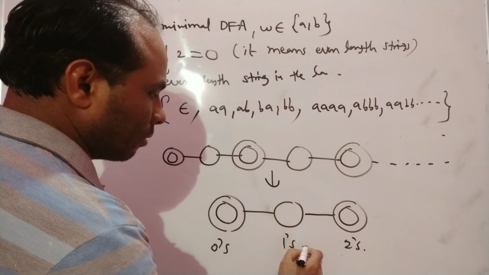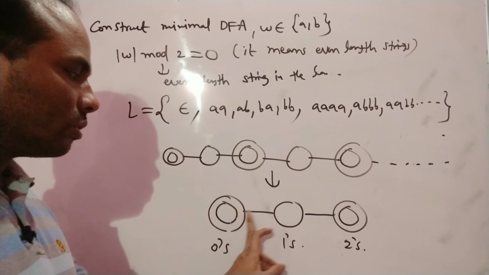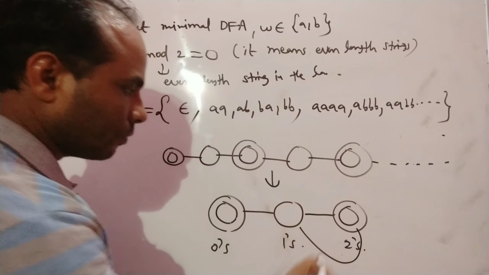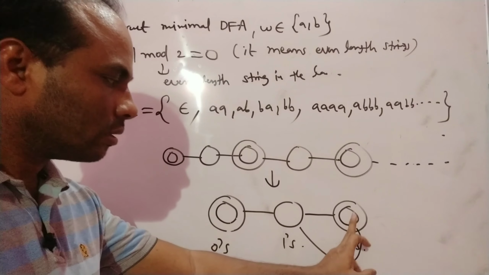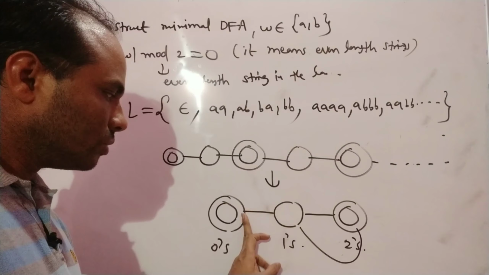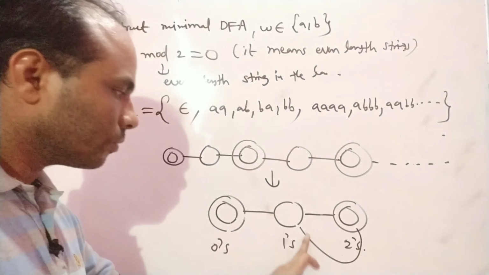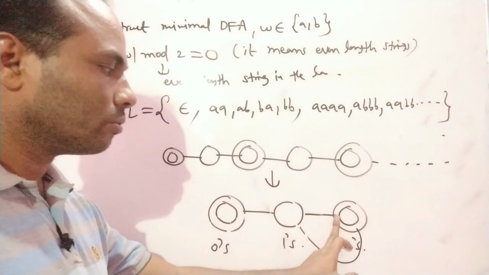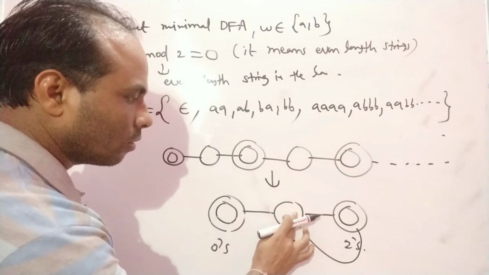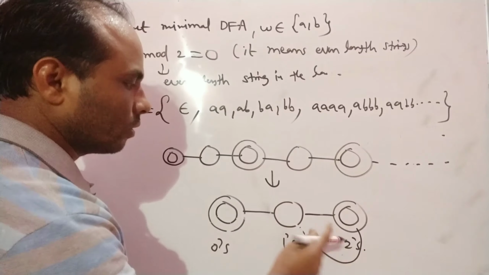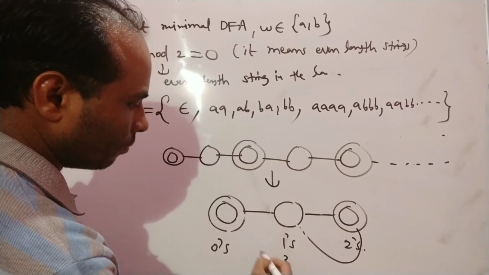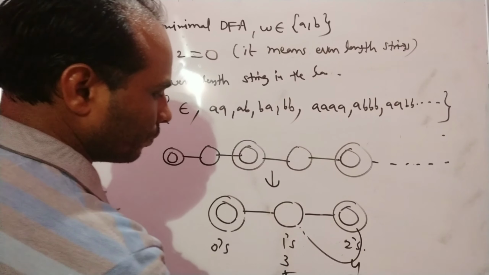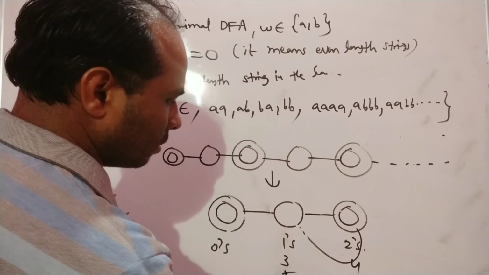This is length actually: 1 length, 2 length, 0 length, 1 length, 2 length. Next, if I am giving one more circle here: 0 length, 1 length, next 2 length, 0 length, 1 length. No, this is 0, this is 1, this is 2, and next it is 3, 4, 5, then 3, 4, 5, 6, 7, 8.